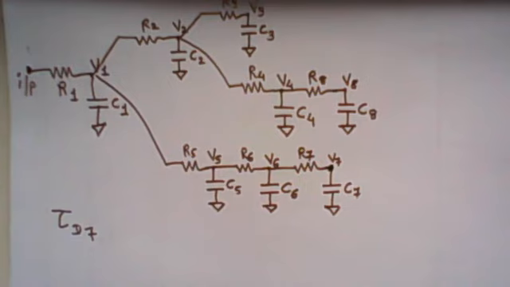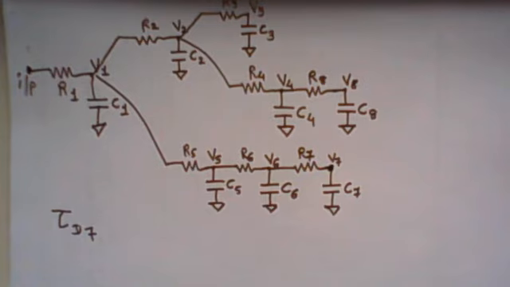Here we can see all the resistors are connected between two nodes, capacitors are connected between a node and the ground, there is no loop inside this network, and there is only one single input node. So this network satisfies all the assumptions of Elmore delay analysis, and we can use the Elmore equation to find the delay of input to any node.